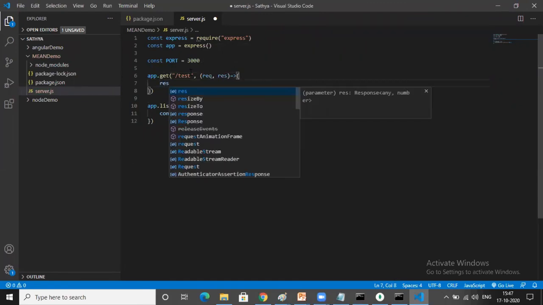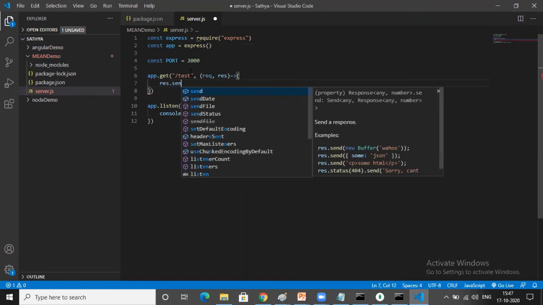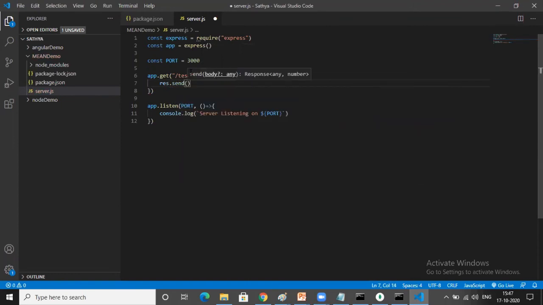Now there are ready-made methods that are available in Express. See here, line number 2, app is nothing but the object name. Ready-made methods are available, we are using that method. So you can call that method by using the object name, app.get. That method will accept two inputs, request as well as response. So if the browser sends the request, then this get method will take the request and it will print one message, hello, I am from server testing the MEAN demo app. And that response is sent back to the console window.